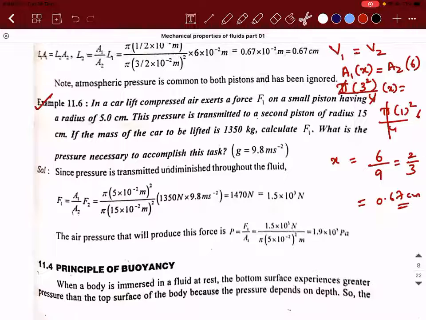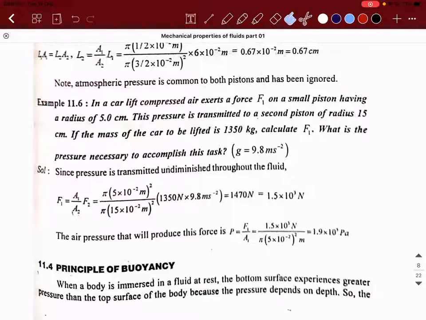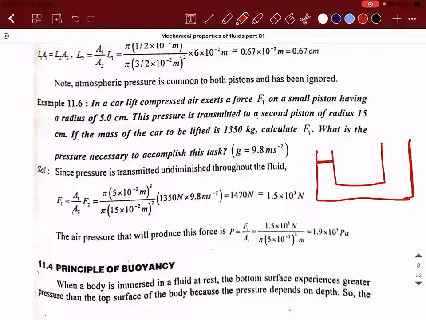Sir, can you show that hydraulic lift? You want the diagram? Yes, sir. Okay, I'm drawing it. So it looks something like this. Here there will be a piston, here there will be a piston, and there will be a structure on which the car will be placed, on a small base. And you apply force on this side over an area of cross section, and you can lift it on the other side, which has a greater area of cross section.